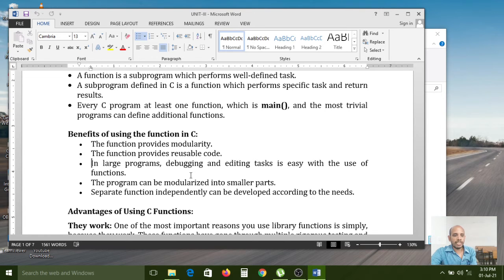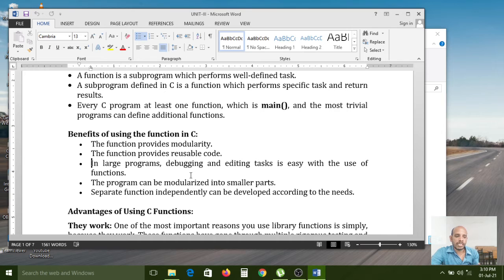That process is very easy because functions provide modularity. It separates the entire program into different pieces. Deposit is one piece, withdrawal is another piece, and net banking and mobile banking are also different pieces of code, nothing but modularity. These are modules. In the module way, we can easily debug and edit.